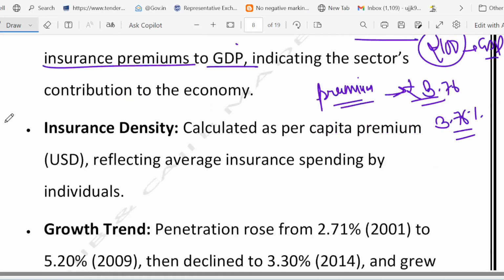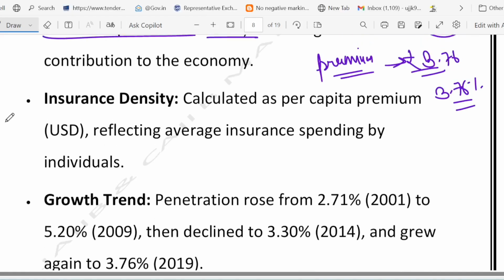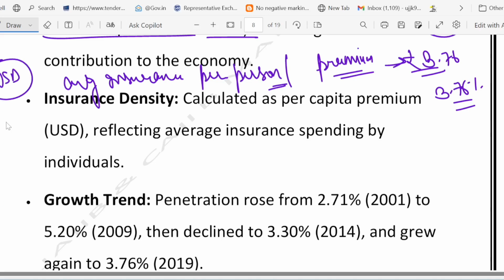Now what is insurance density? It is the average insurance spending per person. We can call it average insurance spending per person. That is called insurance density. Let me give you one example. It is always measured in terms of dollars. Remember, suppose India's population is 1.4 billion and the total premium is $78 per person. So what is the density?